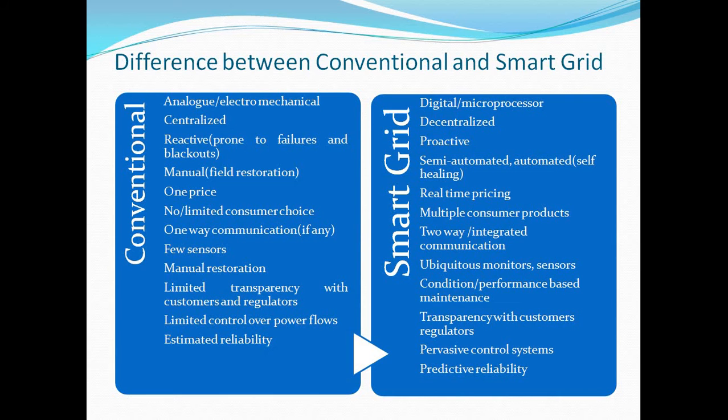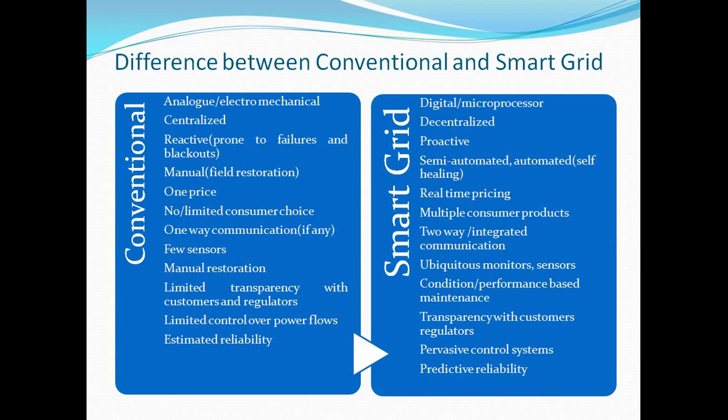The operation of the conventional grid is manual, but the smart grid is operated with the help of automatic or semi-automatic systems and with the self-healing concept. The cost of the conventional grid is one price, as compared to the smart grid, where the cost is real-time pricing.